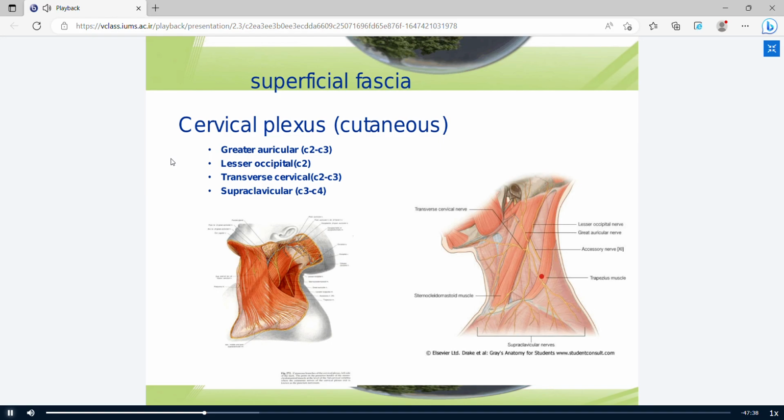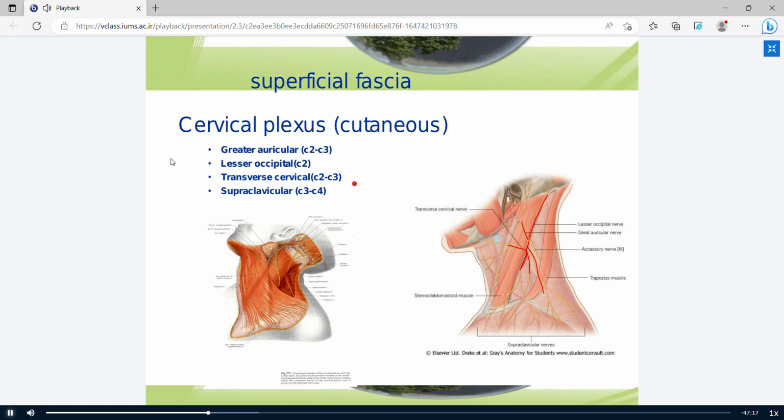In this picture, you can see a lesser occipital nerve, greater auricular nerve, transverse cervical nerve, and supraclavicular nerve. It has three branches.